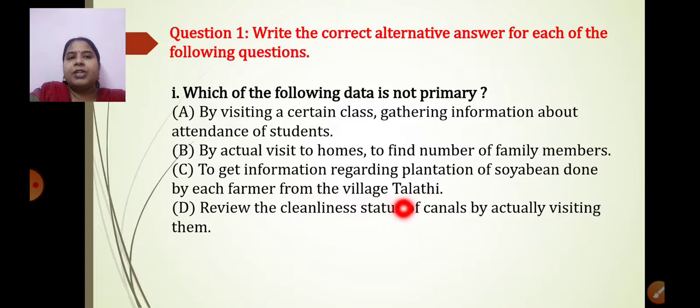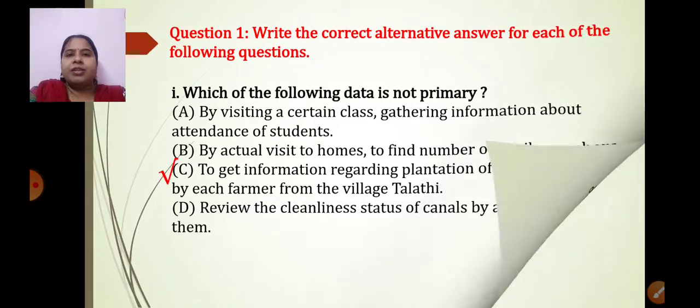Review the cleanliness status of canals by actually visiting them. Now they are actually visiting and taking a review of it. So this is also primary. So out of these four options, which one is not a primary data? Option C. I hope you have understood it. Okay, let us move to the next MCQ.